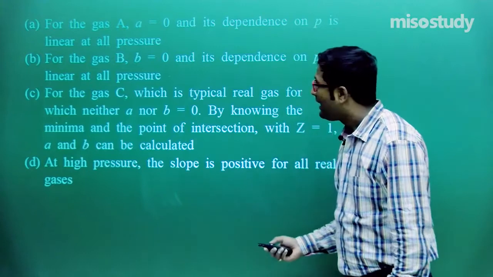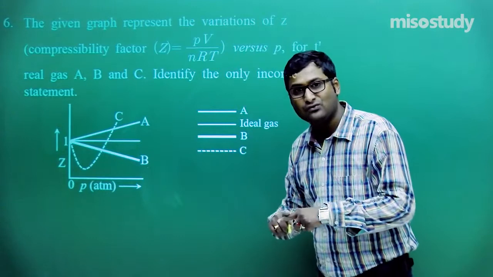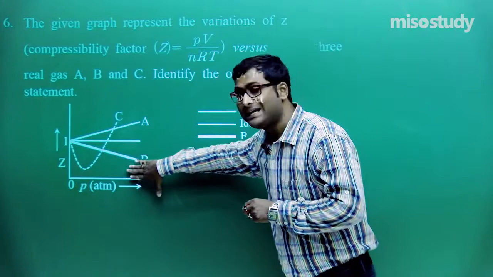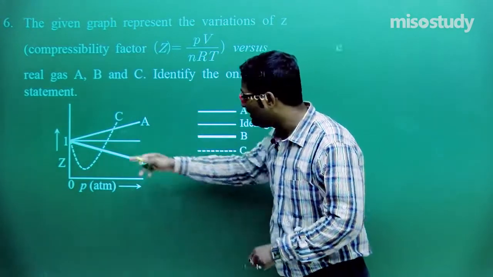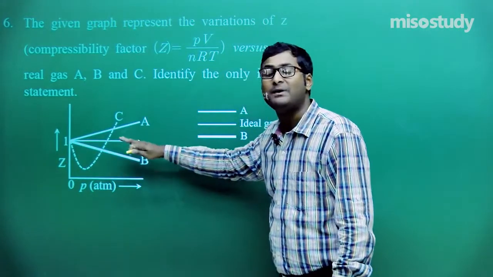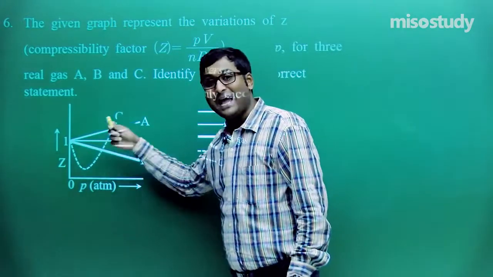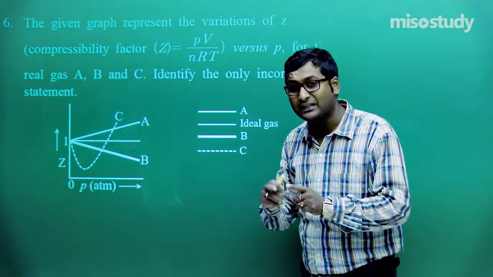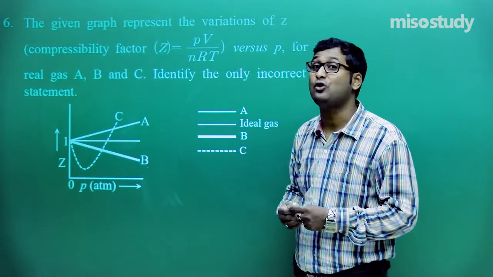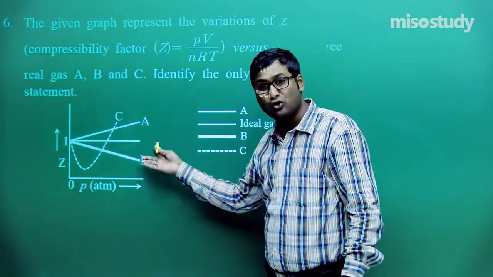Now check it out. I am moving here. This is B at all pressure. As we know, if pressure increases, then the graph moves from the negative to the positive side. But if we look at this graph, there is a negative slope. It is not moving from the negative to the positive side. Clear to you? Do you remember this? Linear at all pressure is okay, but if pressure increases, the slope will change from negative to positive. In this case, look, the slope is negative.